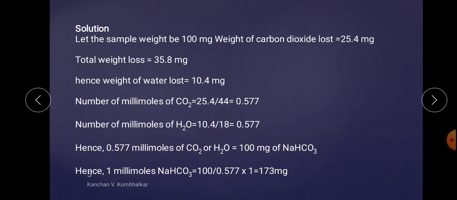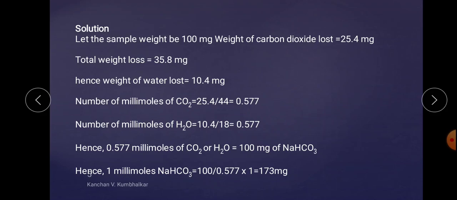So we have to convert now to 1 mole of NaHCO3, how many moles of CO2 and H2O have been ejected. So 1 millimole of NaHCO3 is equal to 100 divided by 0.577 into 1, which is equal to 173 mg.